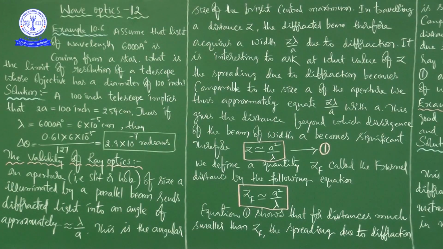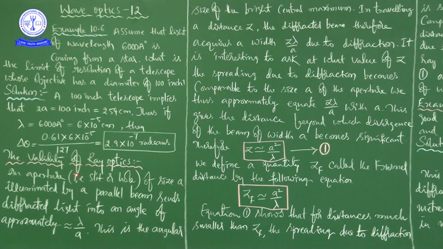Based on this formula, you can find the minimum distance between the two objects to identify them distinctly. Otherwise, we cannot see. This minimum distance depends upon the wavelength and numerical aperture. The refractive index, small n, is also present here. This is the information we discussed in our last class.